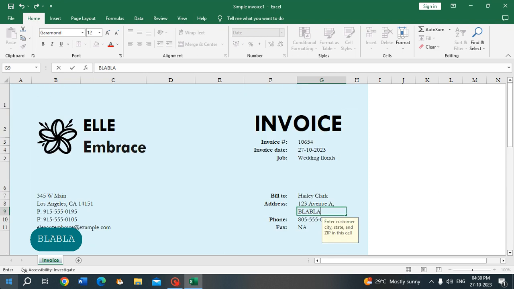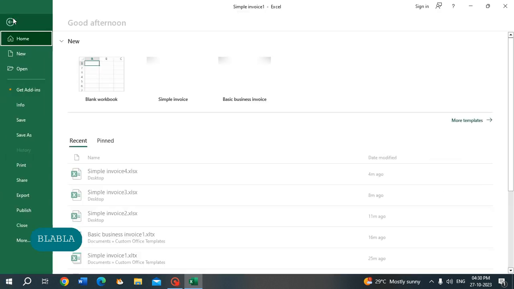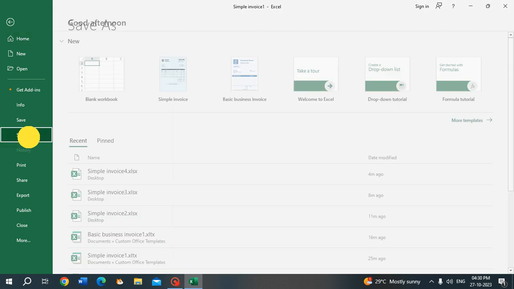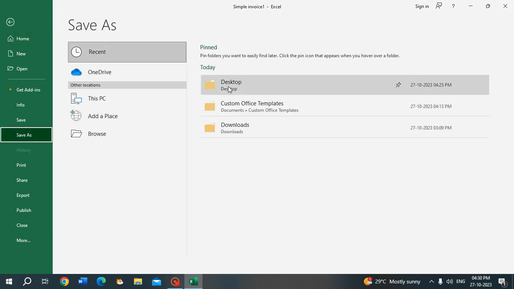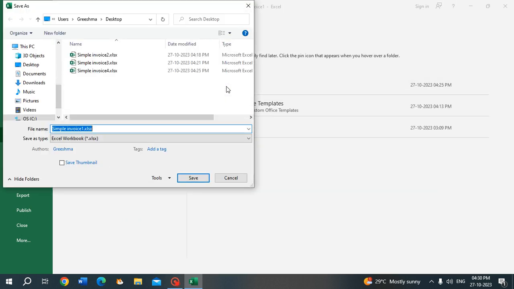And after making all the changes, go to the file tab, save as option, going to desktop, simple invoice file.xls. This is the name I'm giving, and click on the save button.